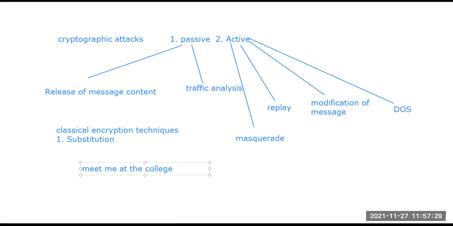What we can do first is apply so many methods. We can apply substitution, we can apply the cipher formulas, we can use the algorithms. Basically, we always try to break the message into pairs: me, et, me, at, th, ec, ol, le, ge. Something like that. If we break the message like this, it is very hard to understand what we are trying to say. So it is a pair of both the data, both the bits.